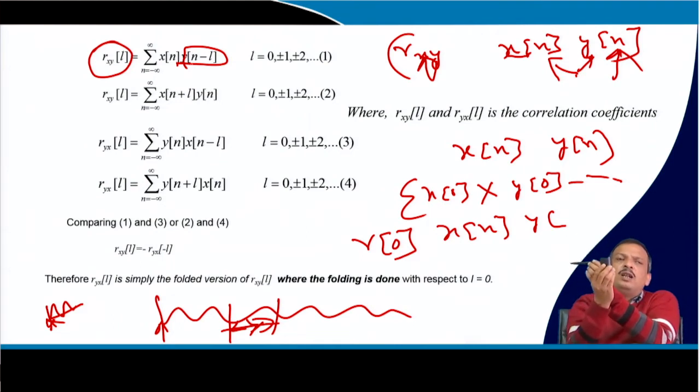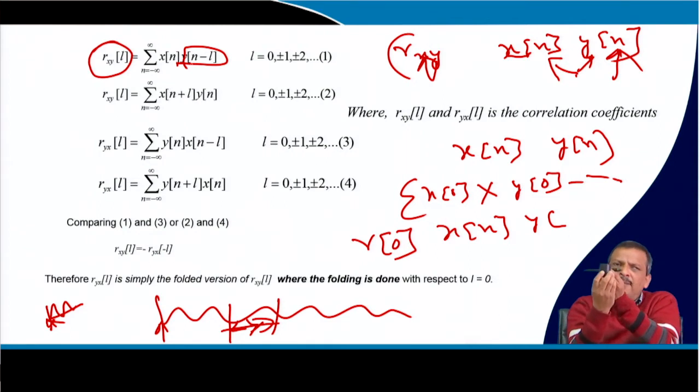I first calculate R0, then shift this portion to this side and find the correlation. So I first calculate R0, then R1, then R2, R3, R4, R5. I am sliding y of n over this left side and finding the similarity.